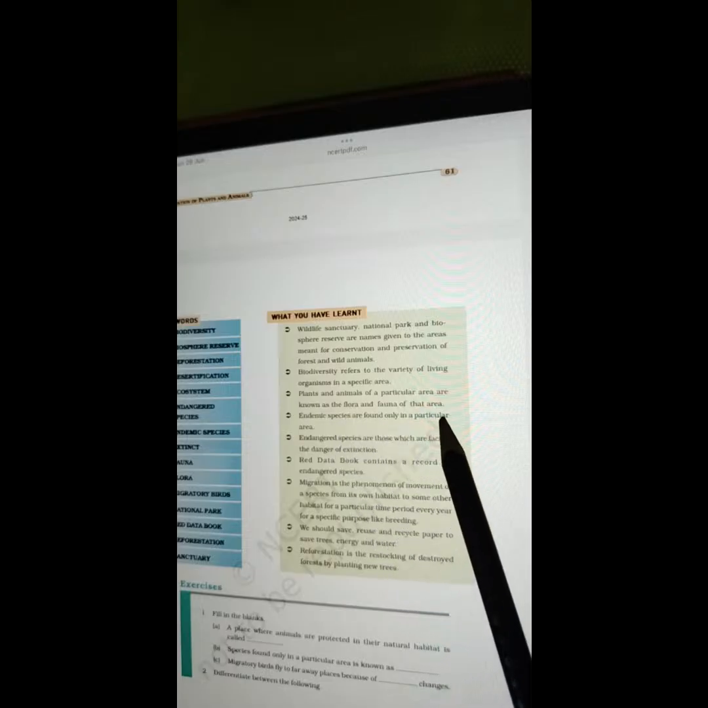Let's see the summary of this chapter. Wildlife Sanctuary, National Park, and Biosphere Reserve are names given to the areas meant for conservation and preservation of forest and wild animals. Biodiversity refers to the variety of living organisms in a specific area. Plants and animals of a particular area are known as the flora and fauna of that area. Endemic species are found only in a particular area.